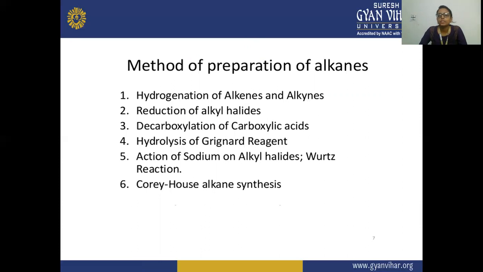Third is decarboxylation of carboxylic acid, meaning removal of the carboxyl function, that is COO. Then hydrolysis of Grignard reagent, which happens in the presence of water. Fifth is the action of sodium on alkyl halide, that is the Wurtz reaction. And last is the Kolbe-Hans alkane synthesis, which is a synthesis of the alkane molecule.